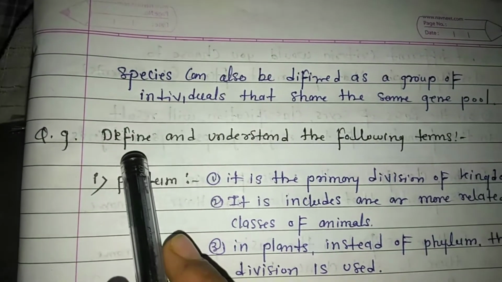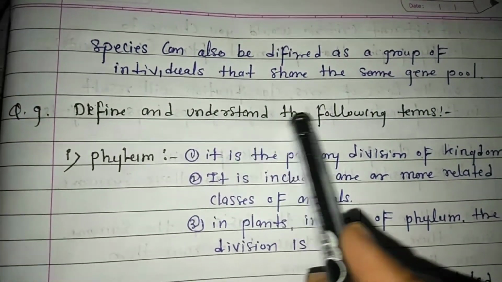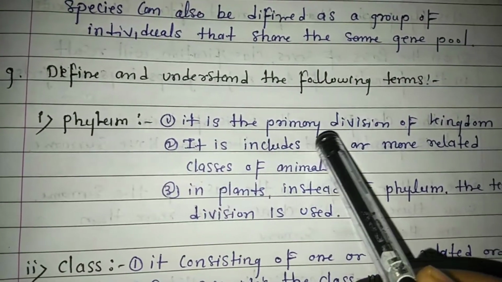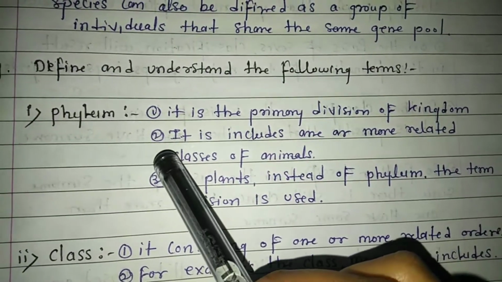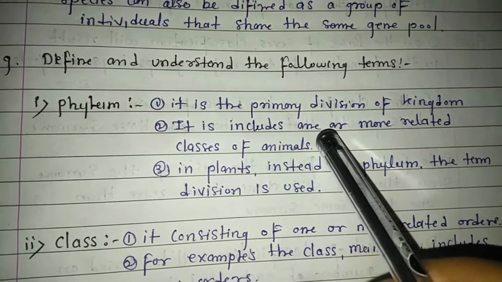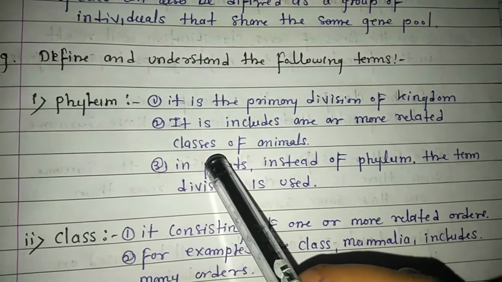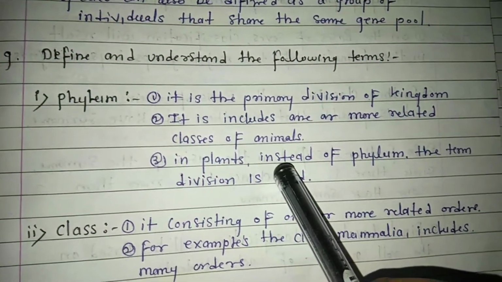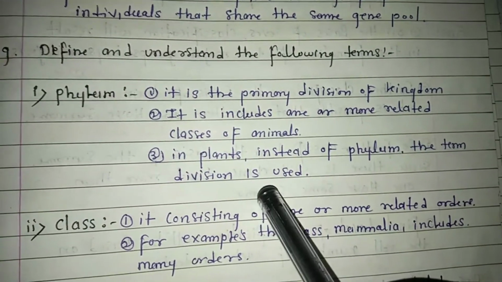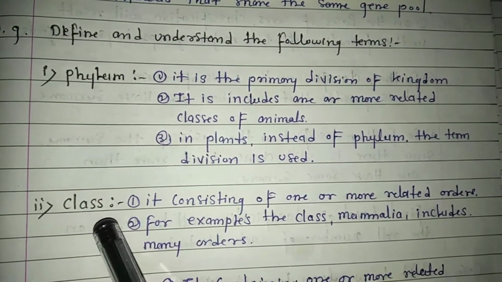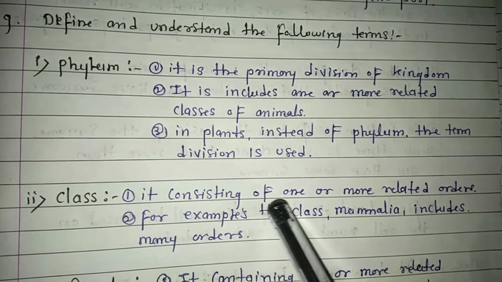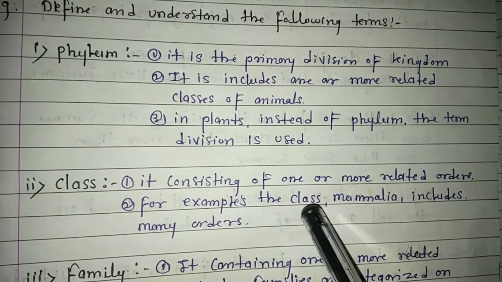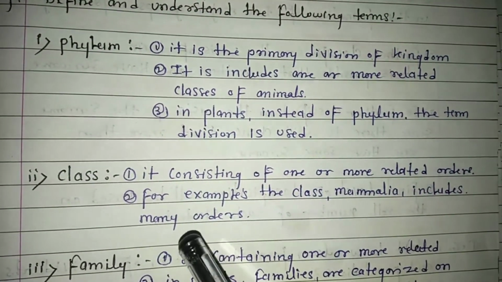Question number 9. Define and understand the following terms. 1. Phylum. It is the primary division of kingdom. It includes one or more related classes of animals. In plants, instead of phylum, the term division is used. 2. Class. It consists of one or more related orders. For example, the class Mammalia includes many orders.